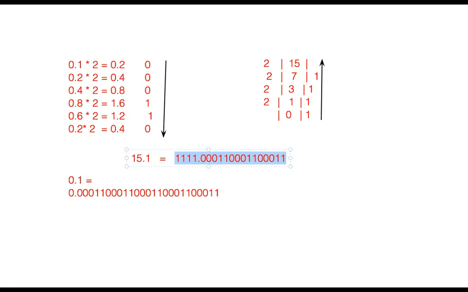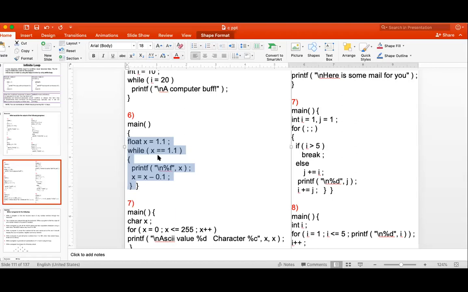If you are going for comparison with never ending numbers, then that comparison never succeeds.